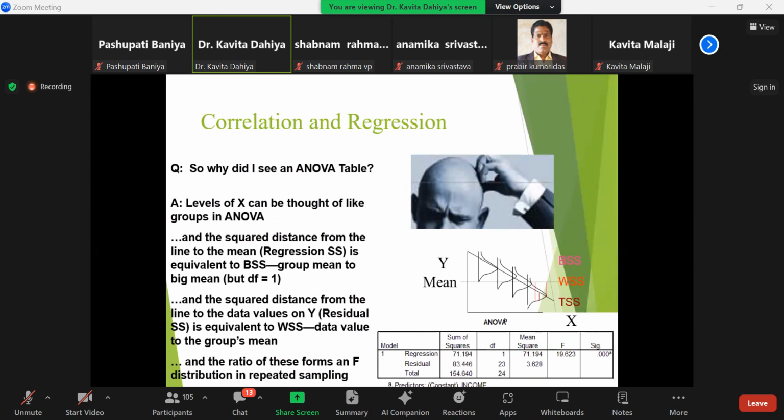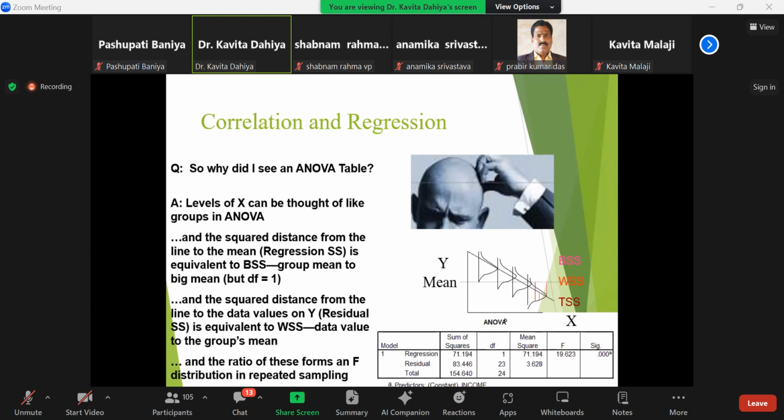So why did I show the ANOVA table? The levels of x can be thought of like ANOVA, and the squared distance from the line means the regression SS is equivalent to BSS, the group means to the big mean, but with degree of freedom 1. The squared distance from the line to the data points on y, the residual SS, is equivalent to WSS.